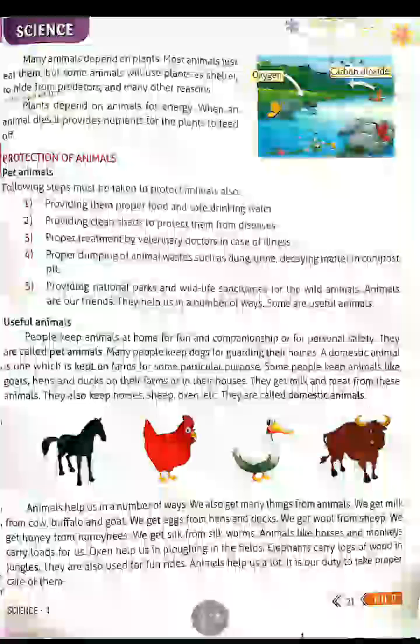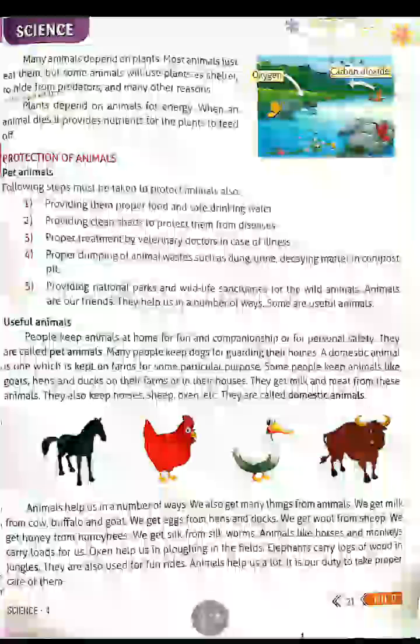Next, animals help us in a number of ways. We also get many things from animals. We get milk from cow, buffalo and goat. We get eggs from hens and ducks. We get wool from sheep. We get honey from honeybees. We get silk from silkworms.